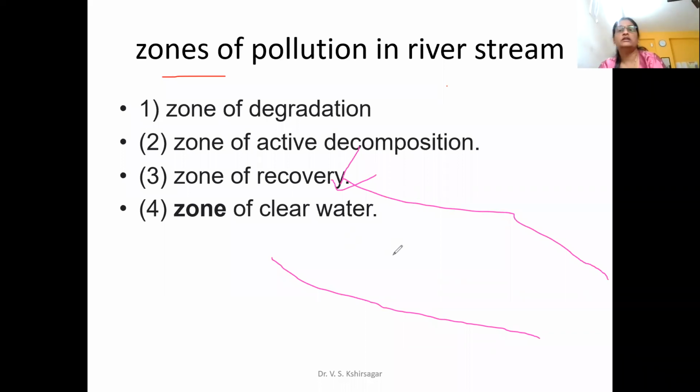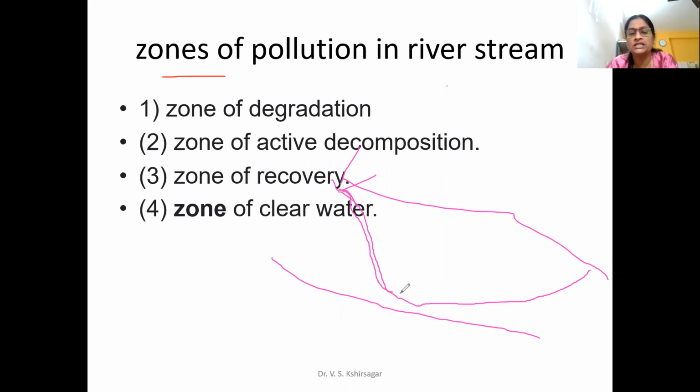Okay, so whatever I was telling you: when wastewater is deposited at a certain point, from that spot the level of dissolved oxygen starts decreasing, and it keeps on decreasing up to a certain length, and after that it starts increasing. So what are the factors responsible for this?